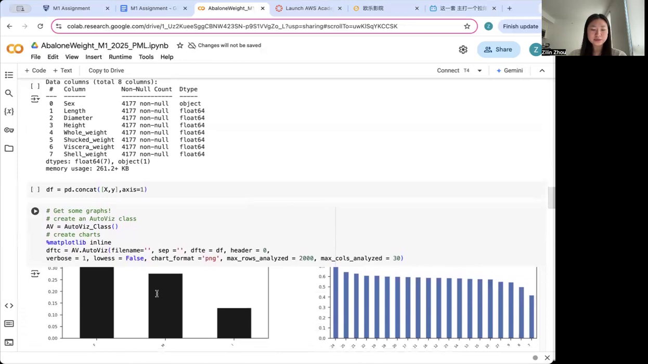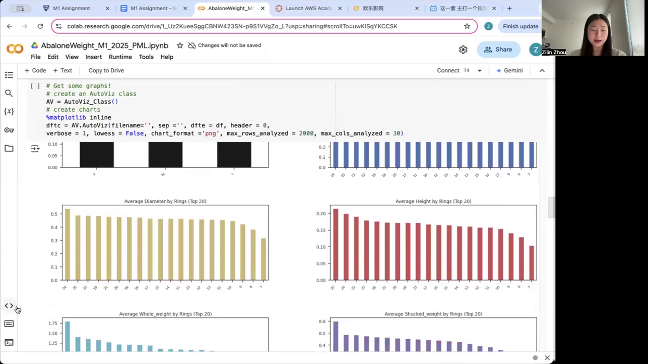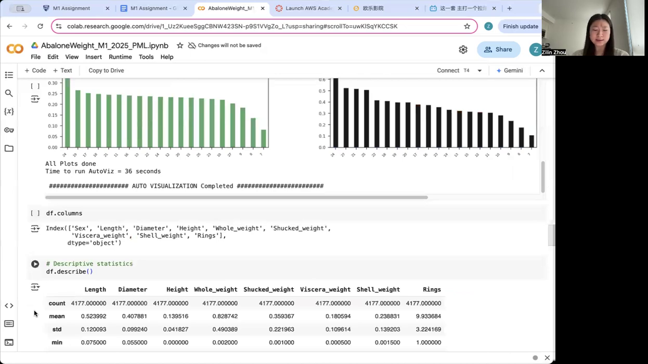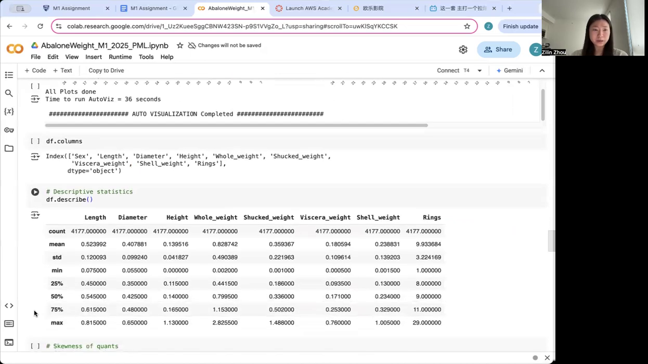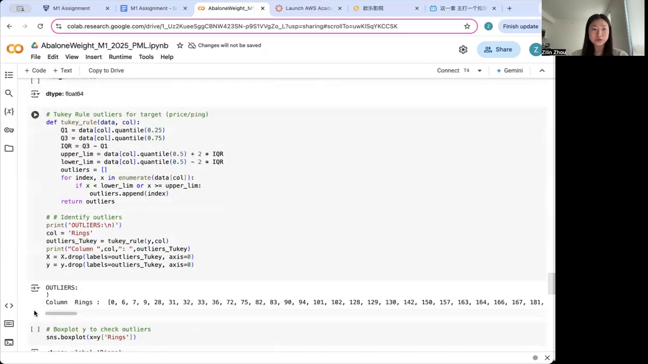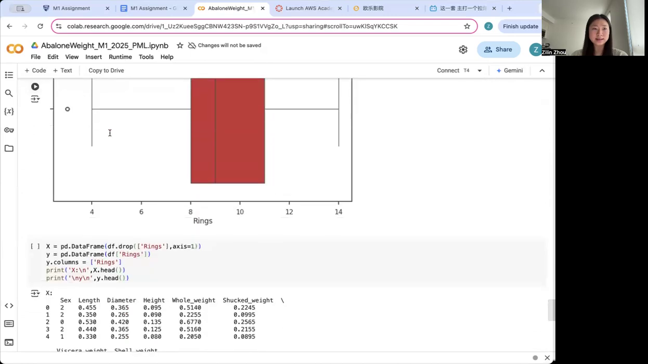To understand the distribution of the target variable, skewness was analyzed to determine whether transformations were needed. Additionally, outliers were identified using statistical methods such as Tukey's method, as extreme values could affect model accuracy. Tukey's method is used here, and this is the outliers.